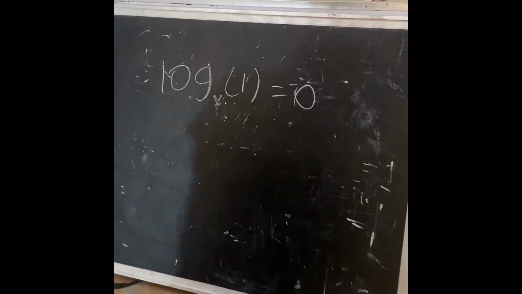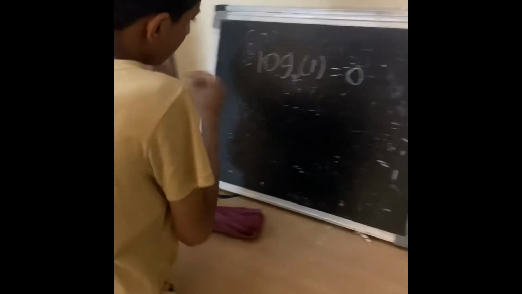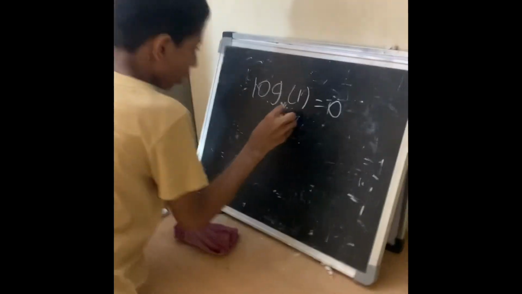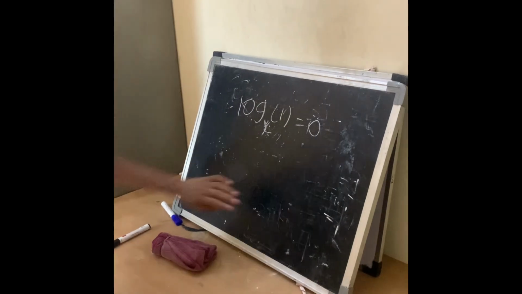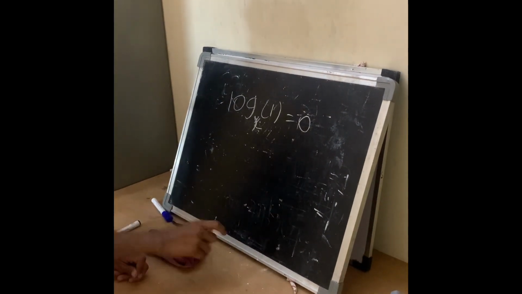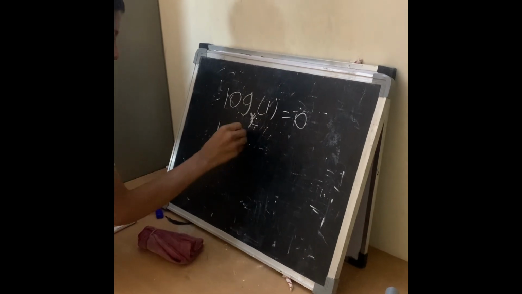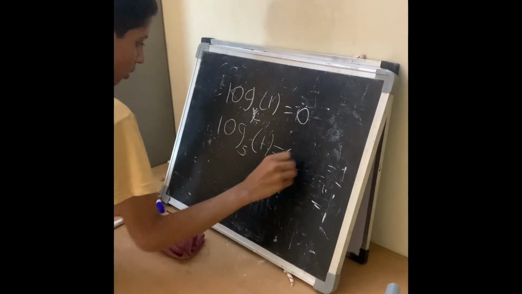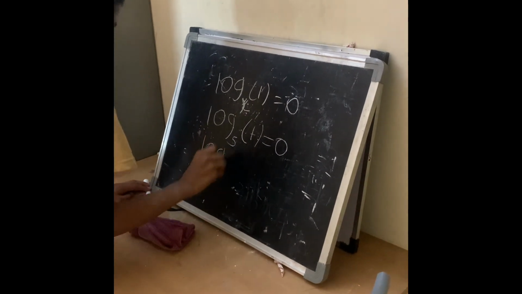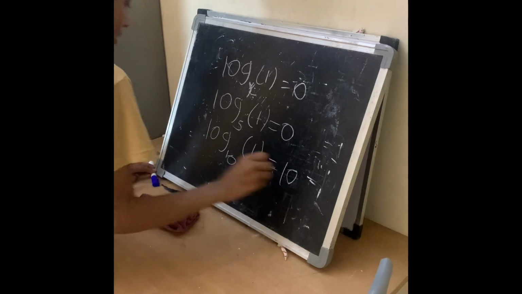As per the standard logarithm, but there are advanced logarithms which I will tell you later. In a standard case, this should equal 0. For example, the logarithm with base 5 of 1 is equal to 0. The logarithm with base 10 of 1 should equal 0.